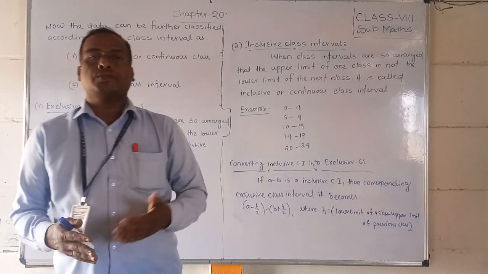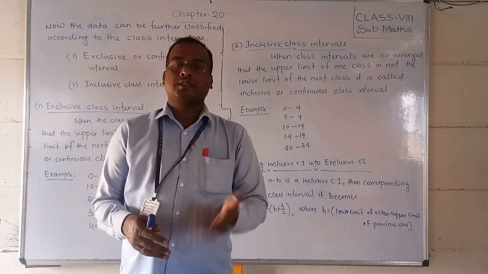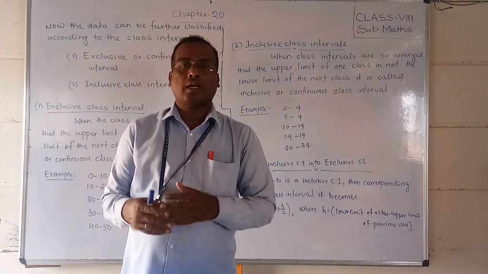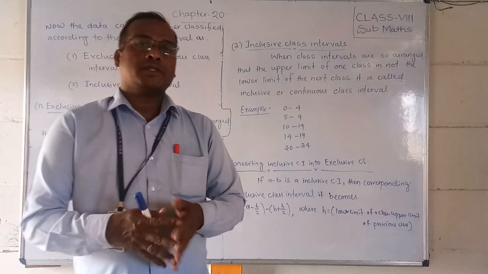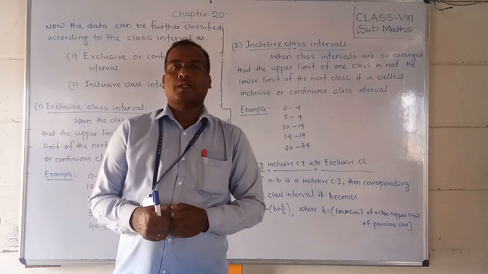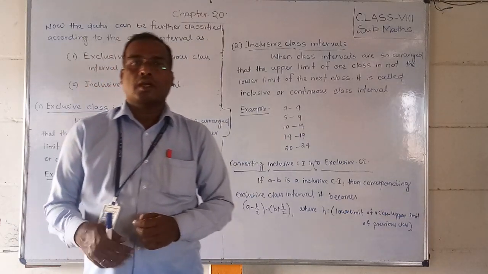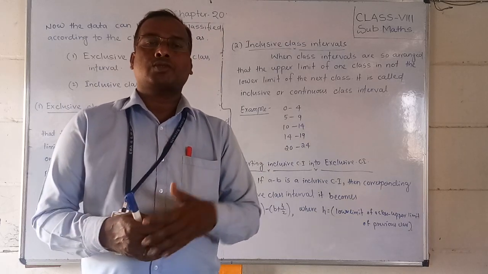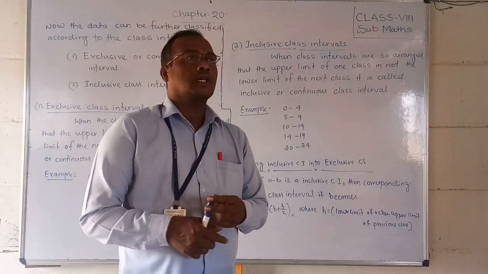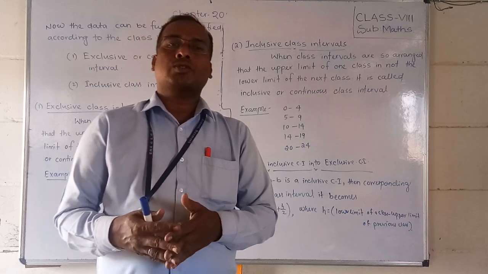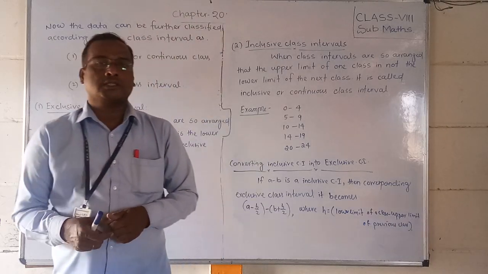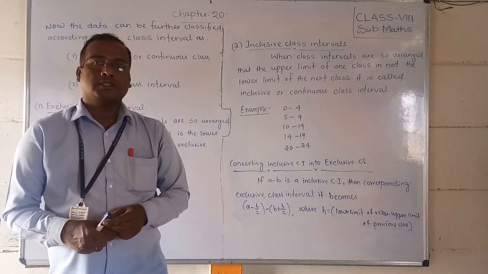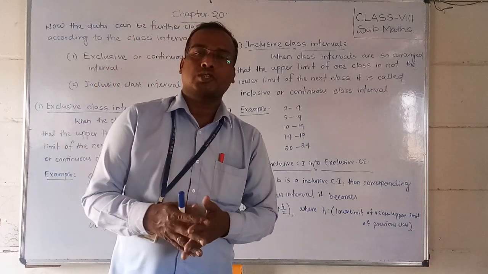Students, today we are going to continue our 20th chapter, that is frequency distribution and bar graphs. In the previous video we already discussed what frequency distribution is. According to that, there are generally two types: one is continuous frequency distribution or class interval, and another one is discrete frequency distribution also.